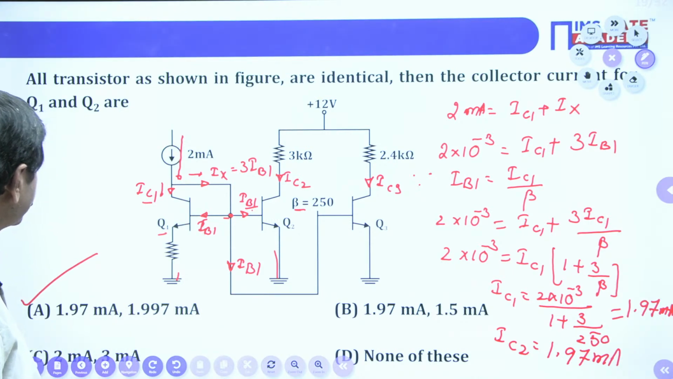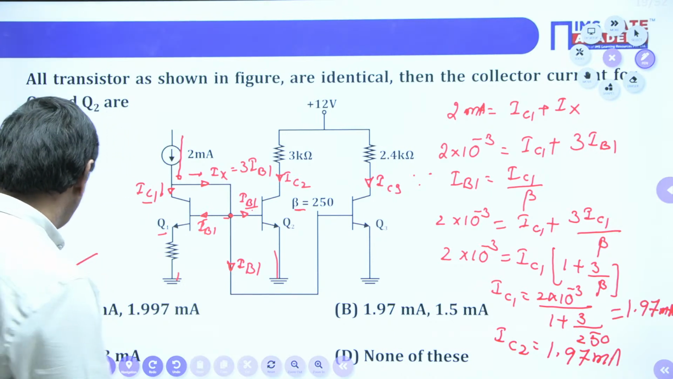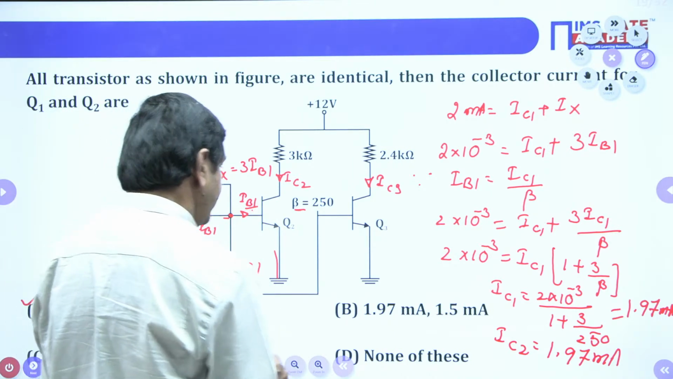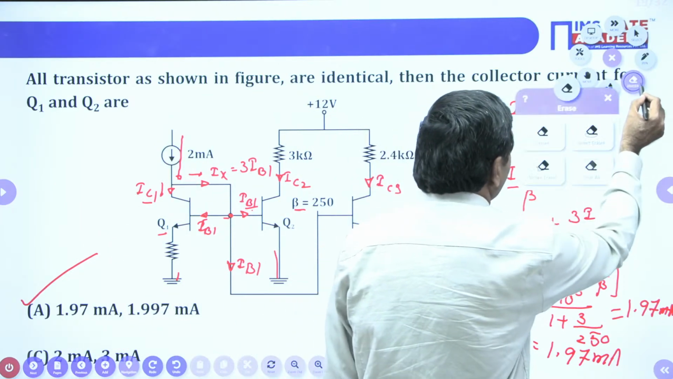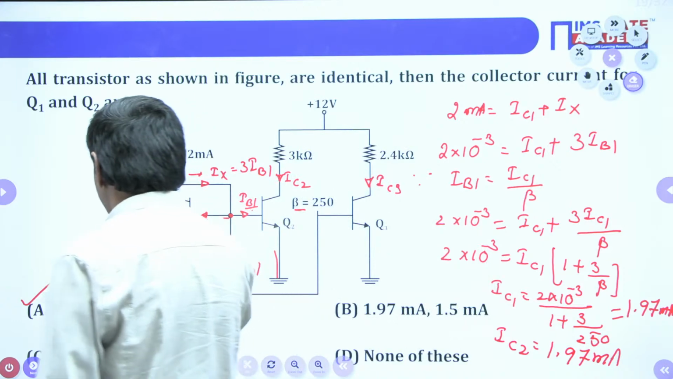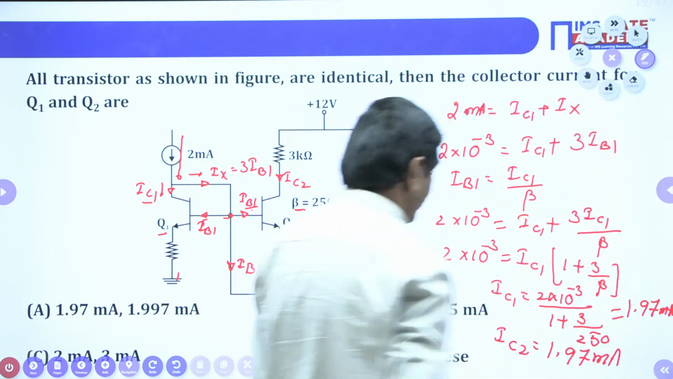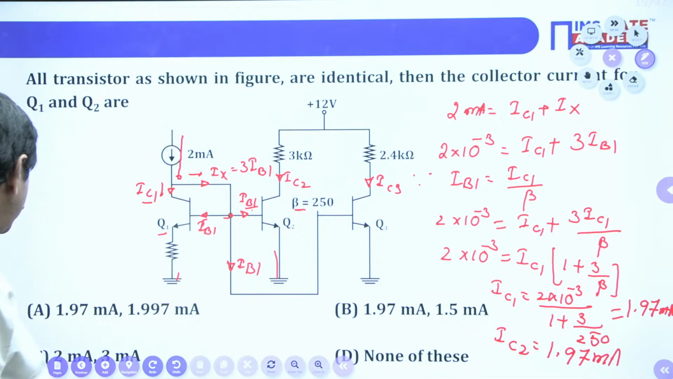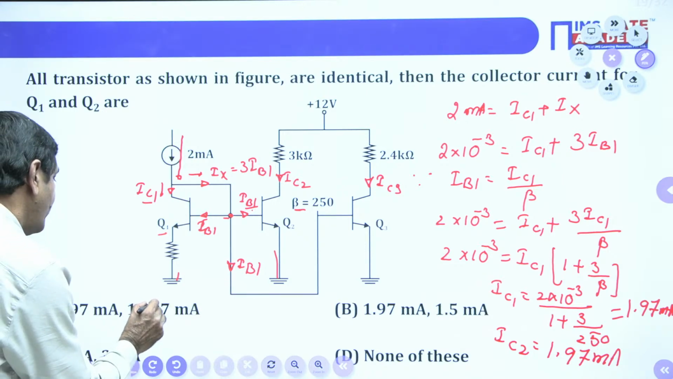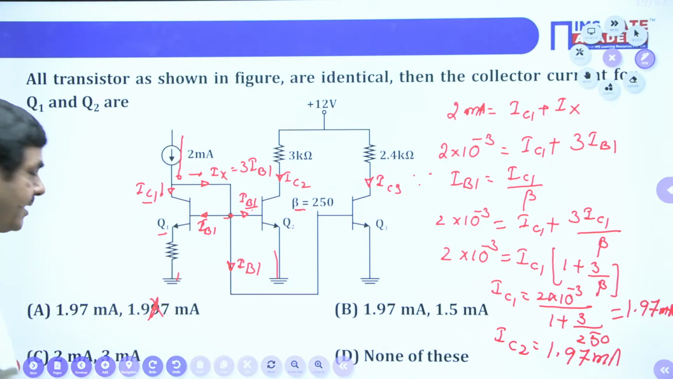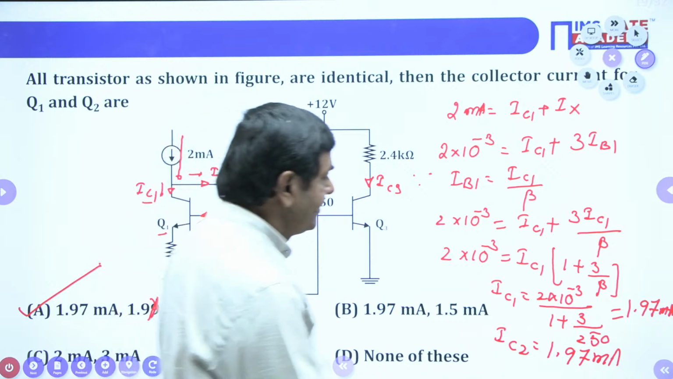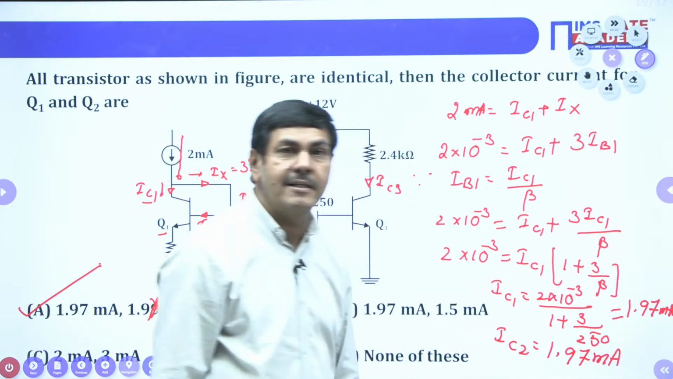1.97 milliamperes, even the second collector current also. Sorry, where are you getting 1.97? Yes, I'll just wait. 1.97 is given, this is not 1.99. This is 1.97 only possible. So exactly, option A only is correct, 100% correct. Yes, that way we can get the answer. This is 1.97 milliamperes, so the current is possible.